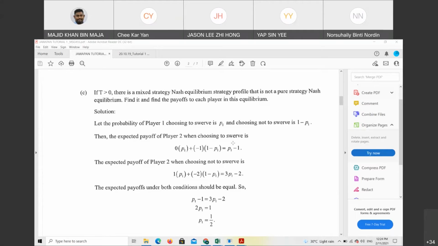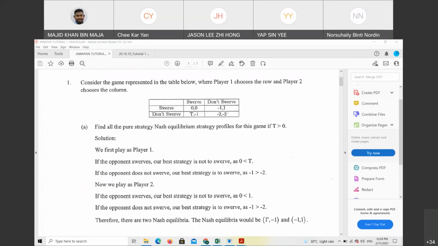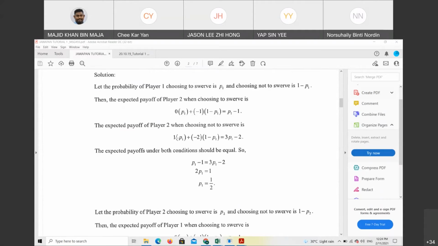Okay, thank you Suhaili. So next, we also need to know the expected payoff of player 2 when choosing not to swerve. So when player 2 does not choose to swerve, it's between 1 and -2. So what we need to do is 1 times P1 plus -2 times 1 minus P1, which we will get 3P1 minus 2.